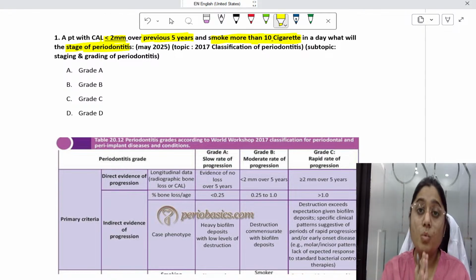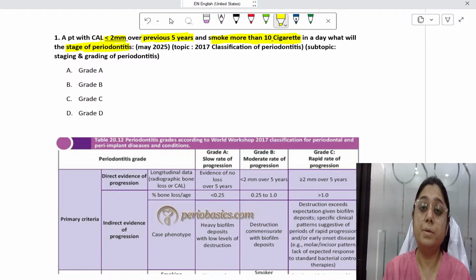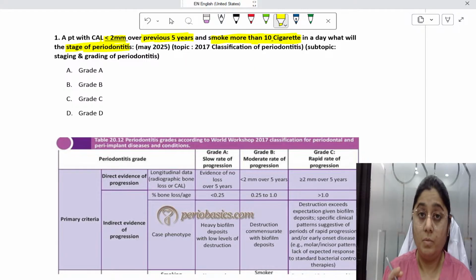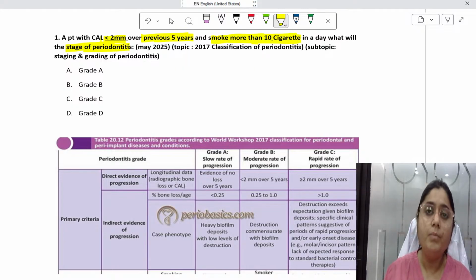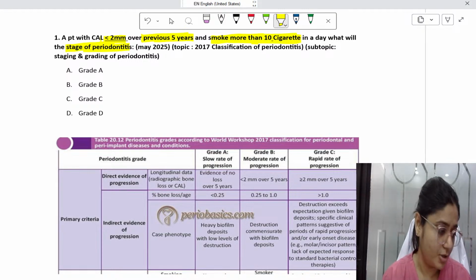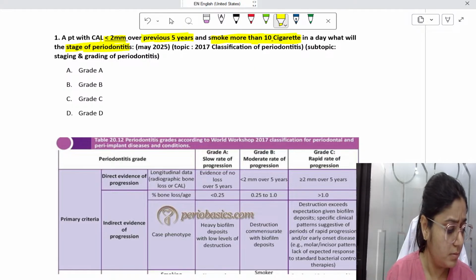So, guys, this is a question from the 2017 classification. You have to memorize it. This is very, very important. The staging and grading of periodontitis is very important. Last year, 2 questions were asked in May INI. It is not difficult at all to remember. I'll tell you how. You can take a printout or write it down somewhere, and every day just look at it and you will know how to answer such questions. These look difficult, but they are not at all difficult once you understand the concept.